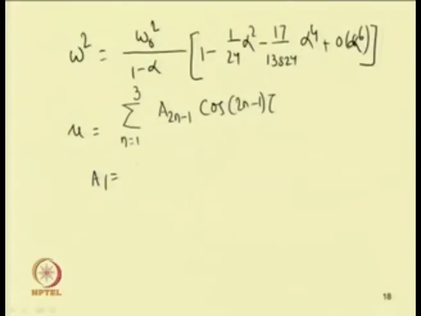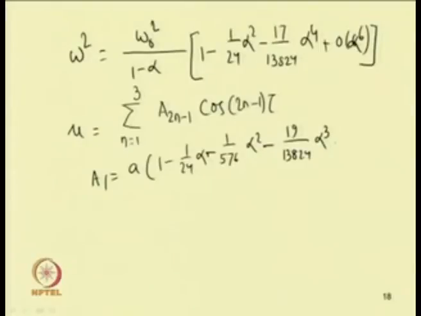So, a 1 you can obtain to be A into 1 minus 1 by 24 alpha minus 1 by 576 alpha square minus 19 by 13824 alpha cube minus 13 by 331776 alpha to the power 4.